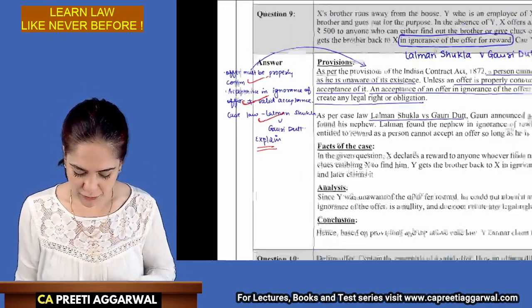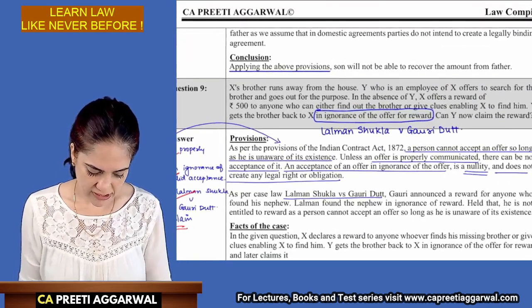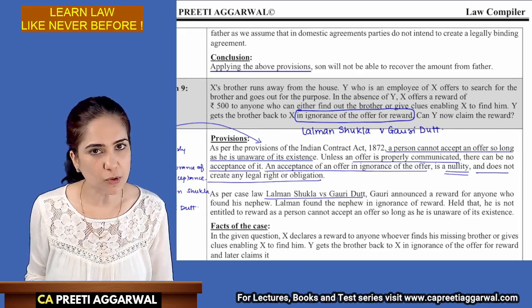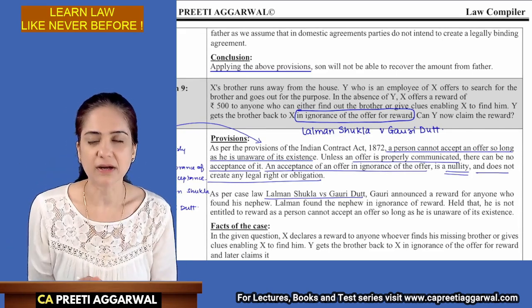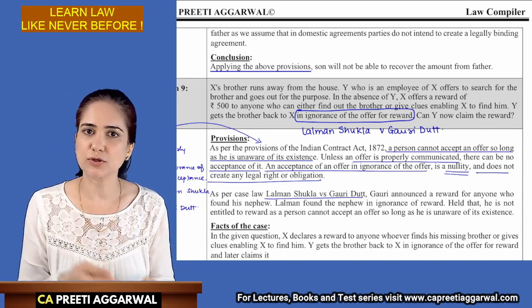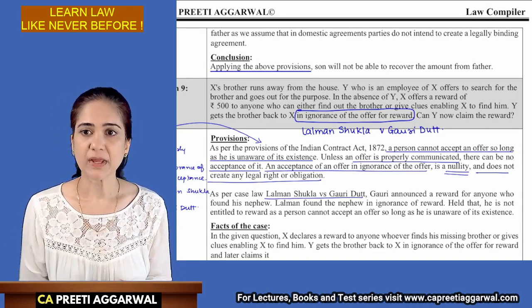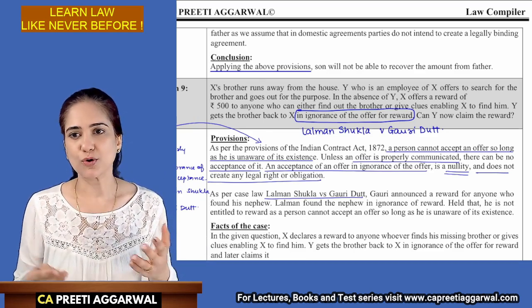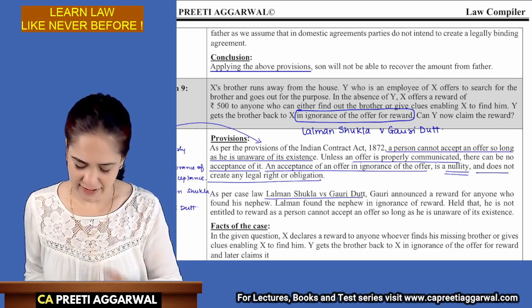Next, what will you write in the facts of the case? You will just explain the facts briefly, that we sent the person in search of the missing nephew. You will explain this fact that X's brother was missing. So Y went in search of the missing brother. Then X declares a reward which Y was not aware of. Okay? So can Y claim? You need not write that he was not aware of.